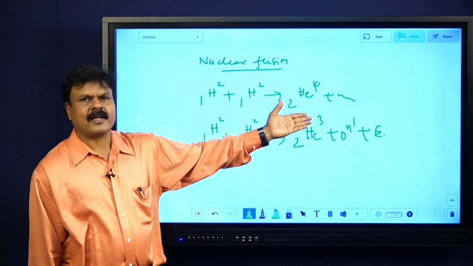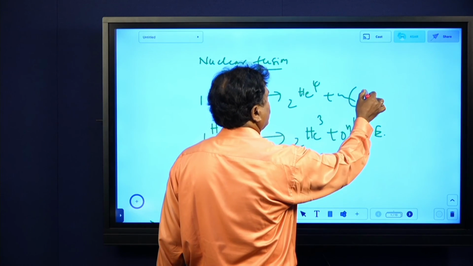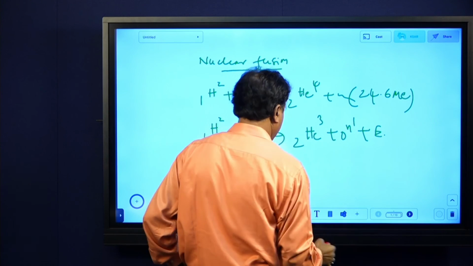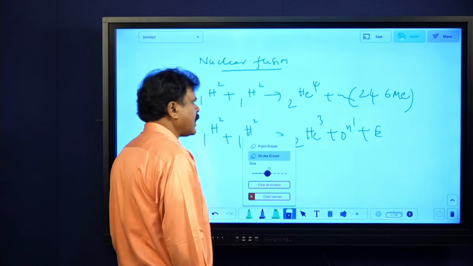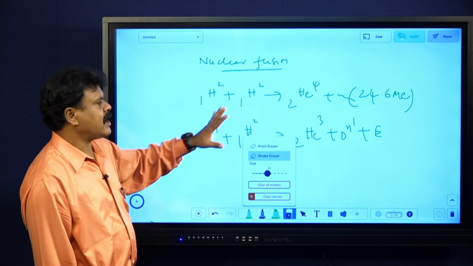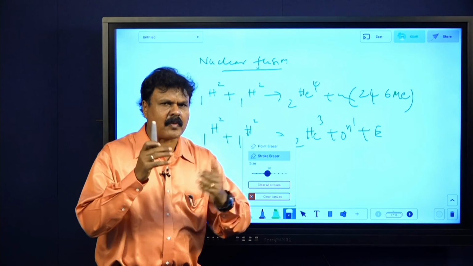And it is giving out energy. Energy given out here is around 24.6 million electron volts. Try to remember, it is about 24.6 million electron volts. This is nuclear fusion, but it occurs at very high temperatures. But rather than this, try to remember one more.